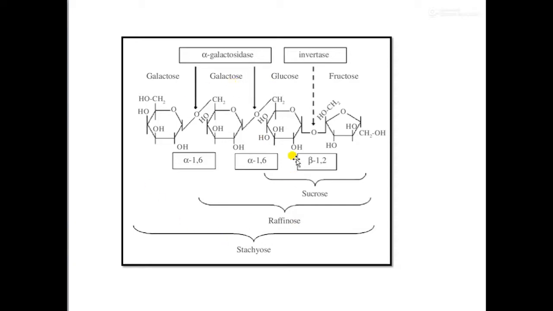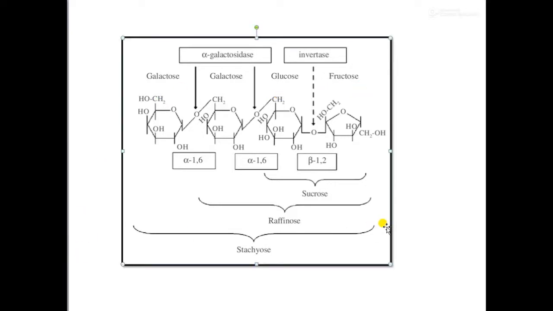If you take glucose, this is the whole thing of stachyose. In stachyose you can see it is an alpha-1,6 linkage where one galactose moiety is attached. In stachyose, there are 2 galactose, 1 glucose and 1 fructose.